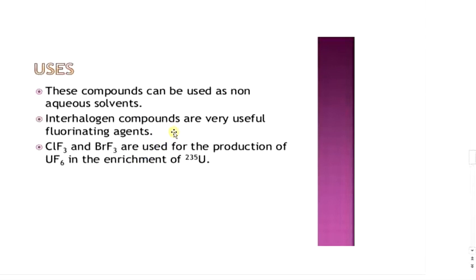Uses of these interhalogen compounds. Interhalogen compounds can be used as non-aqueous solvents. Interhalogen compounds are very useful fluorinating agents. ClF3 and BrF3 are used for the production of uranium hexafluoride in the enrichment of uranium-235.